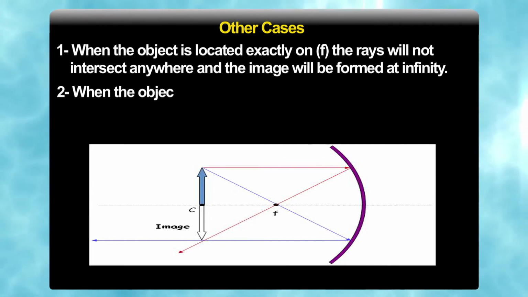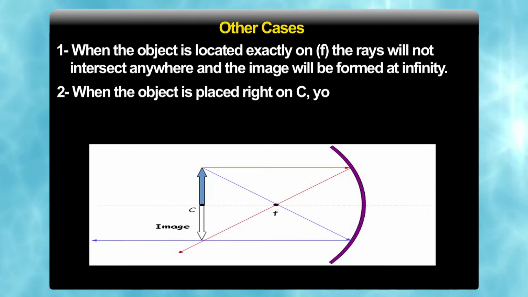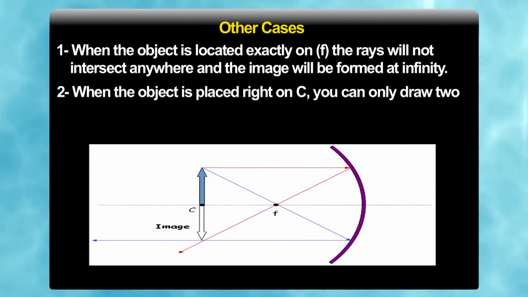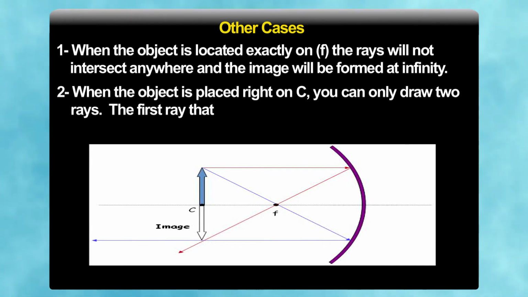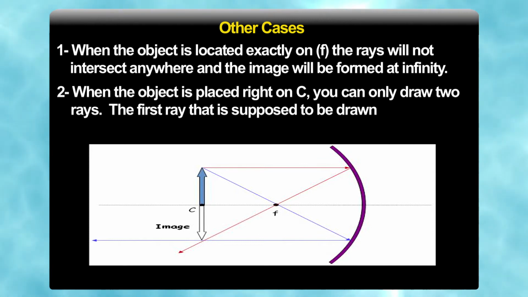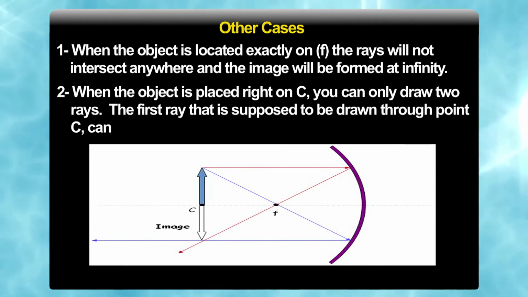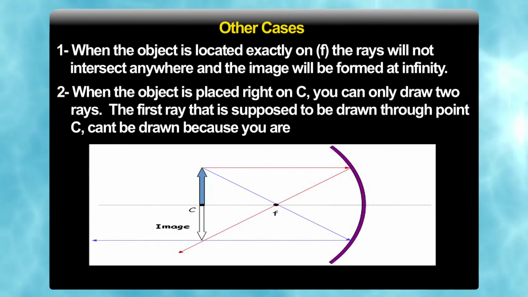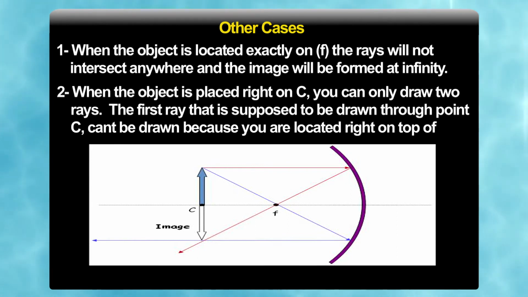When the object is placed right on C, that is the center of curvature, you can draw two rays from here. This is the object which we have placed right on the center of curvature. The first ray will be parallel to the principal axis. After reflection, as you know, it will pass through the focus.